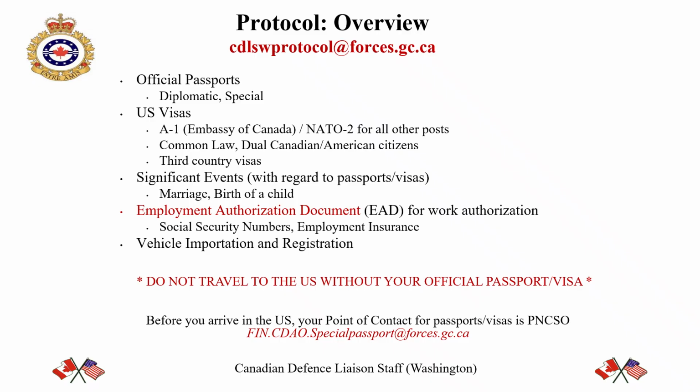Members who are posted to the Embassy of Canada should be receiving diplomatic red passport with an A1 visa. Members who are posted to Primni in New York City should receive red passports with J4 visas, and all other members should receive official special green passports with NATO 2 visas. For members in common law relationships, the U.S. Embassy will not issue derivative visas, which will have been communicated to you during the screening phase. Further ramifications related to common law spousal relationship will have been communicated to you during the screening phase.